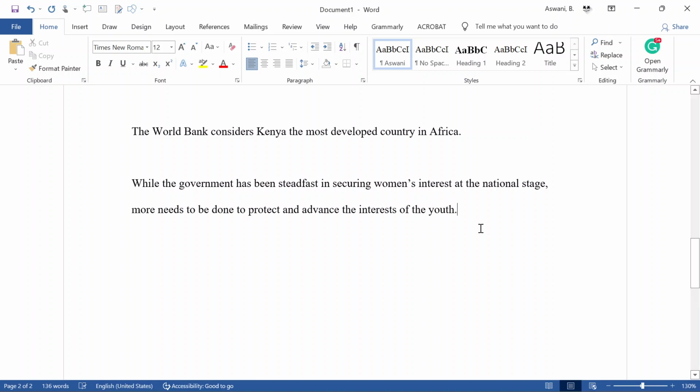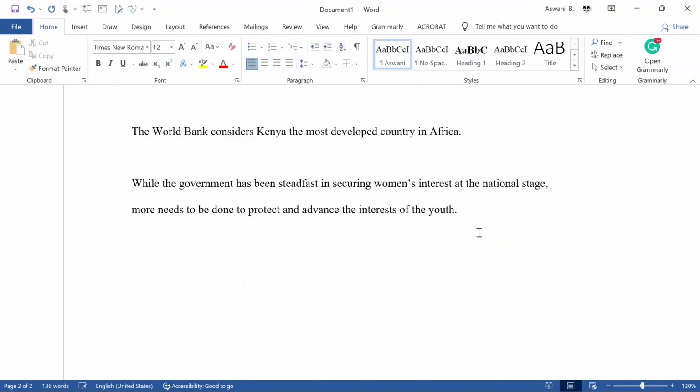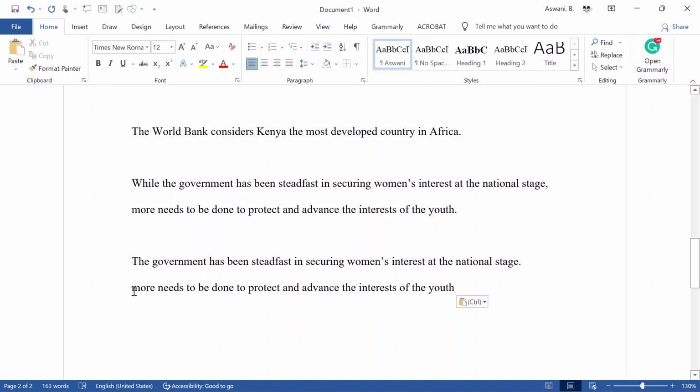So this is an example of a compound sentence because these are basically two sentences combined using a suitable conjunction. So the first sentence is: the government has been steadfast in securing women's interests at the national stage. That is the first sentence. We can now isolate that sentence and have it separate. And then we also have a second sentence here, which is: more needs to be done.